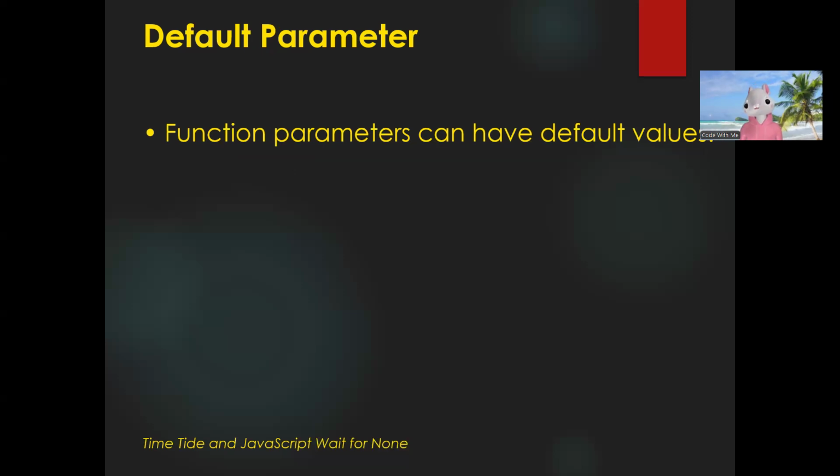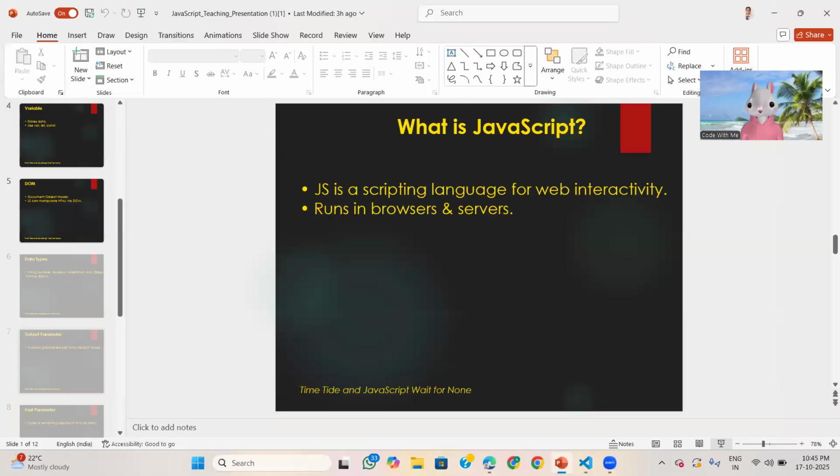If in a function multiple parameters are given, then when we apply the arguments, sometimes we forget to give an argument for some parameters. In that scenario, we apply a default parameter. If the user forgets to give that value, it will take the default value. I'm sharing my screen and will show you through code also.